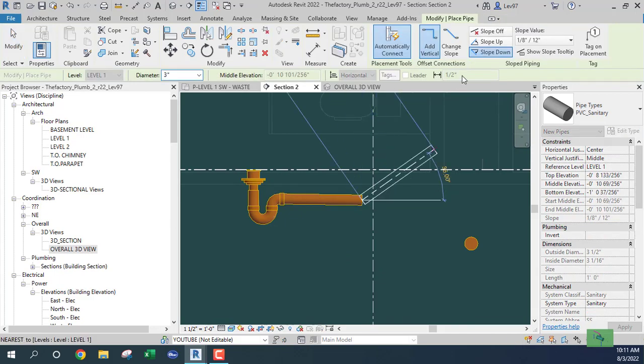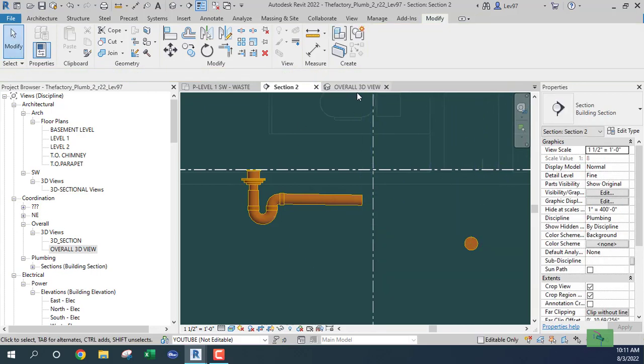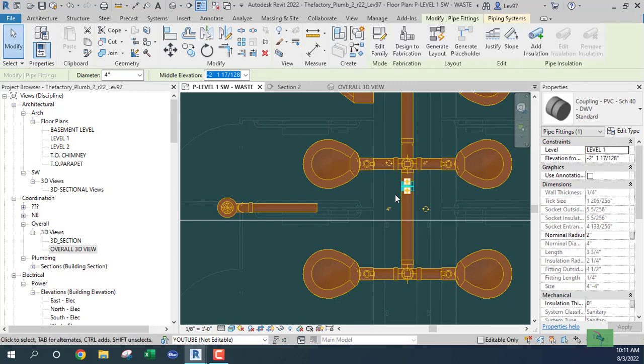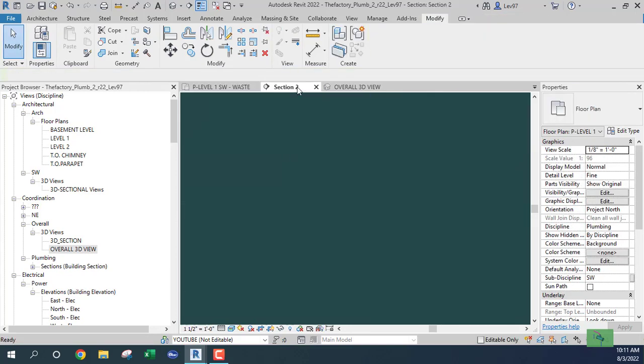Draw a pipe, slope down. Okay, I don't see any dynamic connections here. There's something, but let's just put a little opening here. Okay, do that and go back.